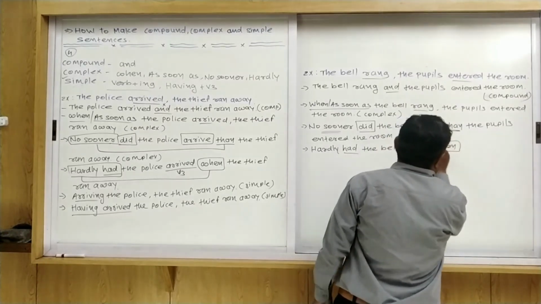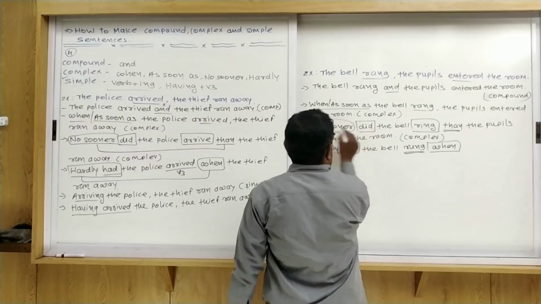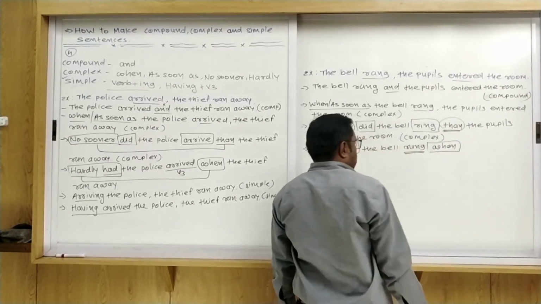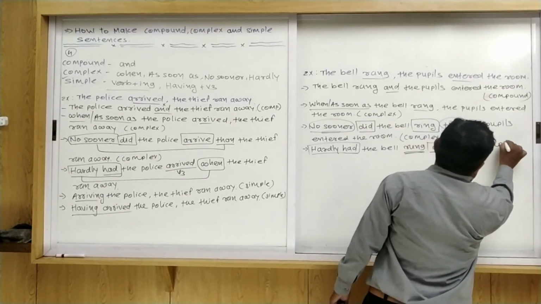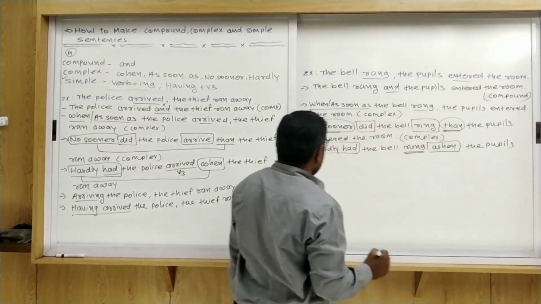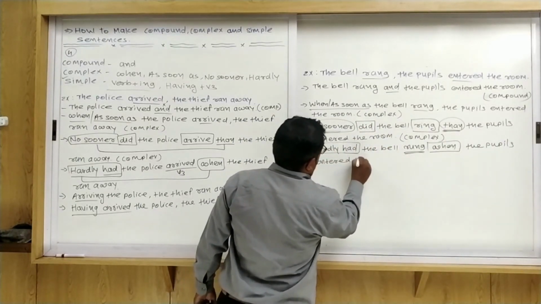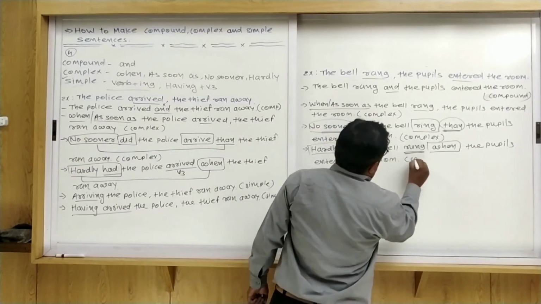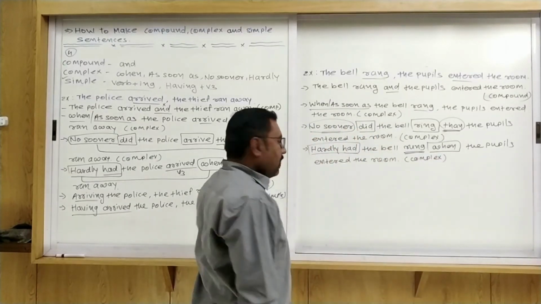I use here when. Hardly had when. No sooner did then. The pupils enter the room. That is also a complex sentence.